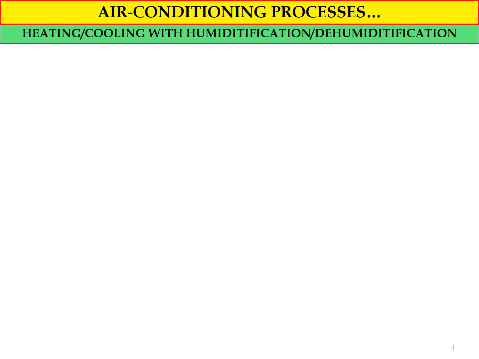But normally these processes of humidification and dehumidification are combined with heating and with cooling processes. For humidification, normally this process will be combined with the heating process.